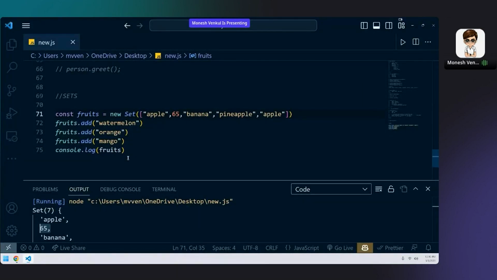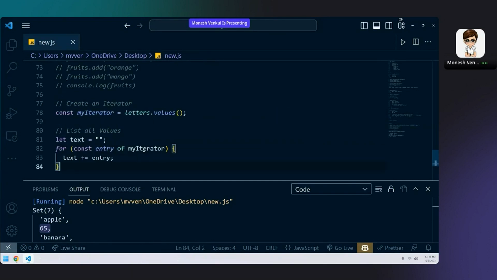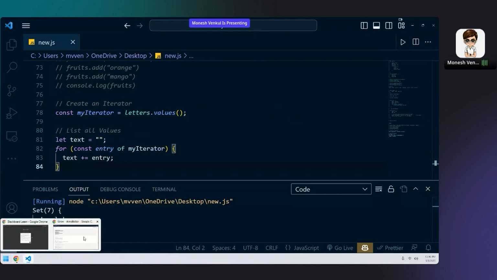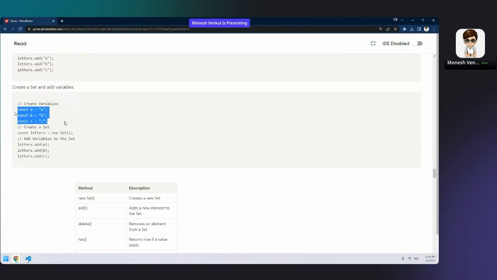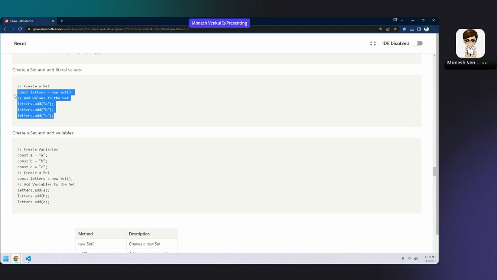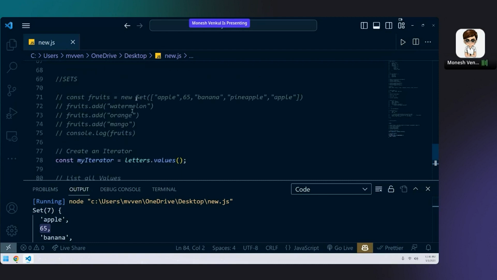What error are you getting, Snehal? Need letters also. One second, letters. Sets is not defined. Don't write small s, it is capital S. You have to write capital S. New capital S, Set.